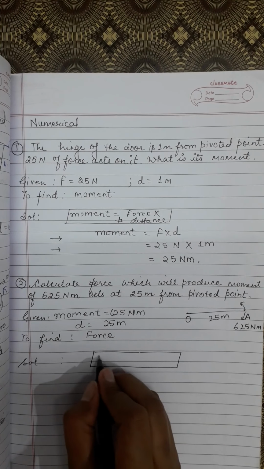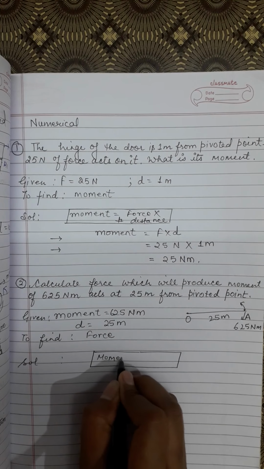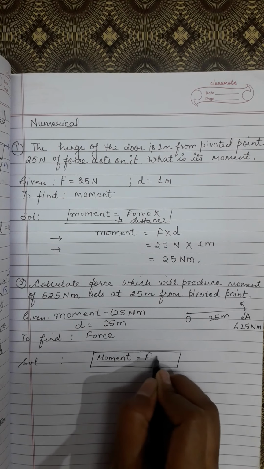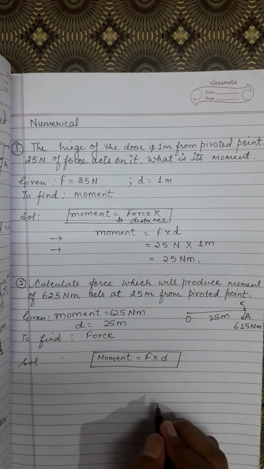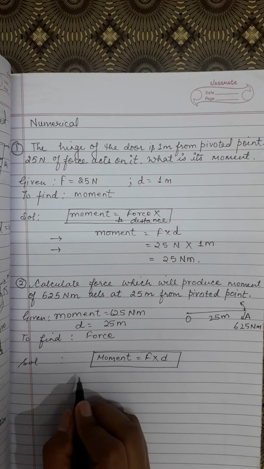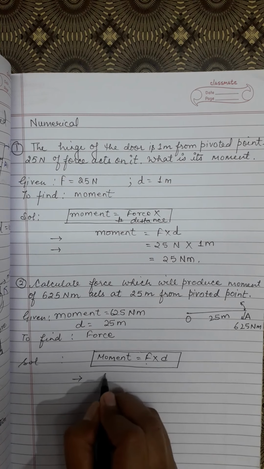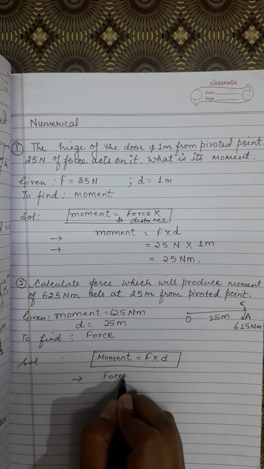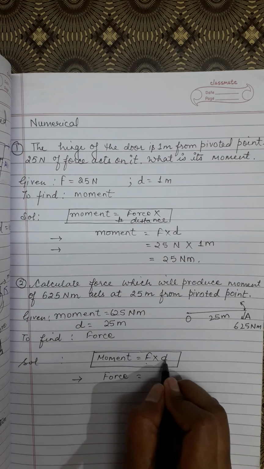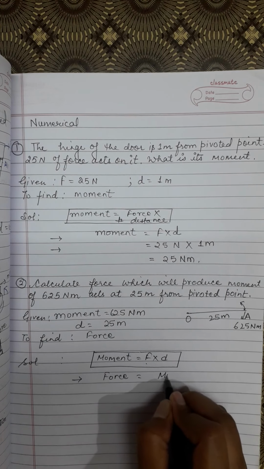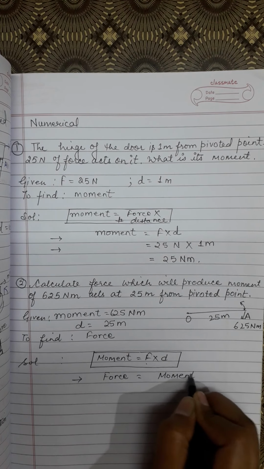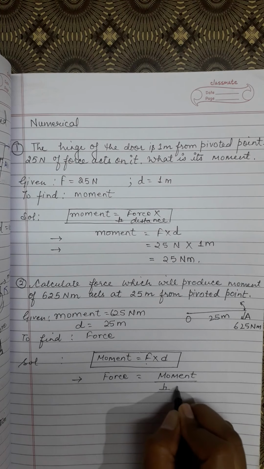Solution, correct formula. We know the formula of moment. We will write moment is equal to force into distance. Do you want to find moment? No, we want to find force. So I will convert the formula according to my need. So force is equal to, here it is in multiply, so it will come on the other side in divide. So force is equal to moment upon perpendicular distance.